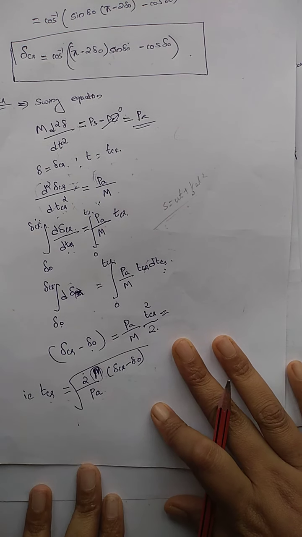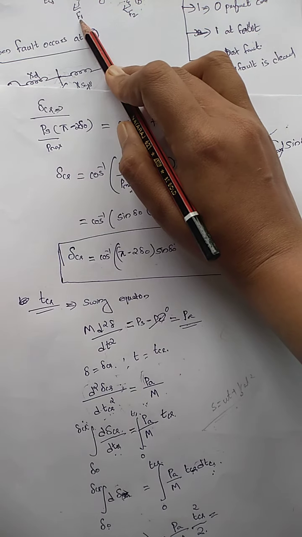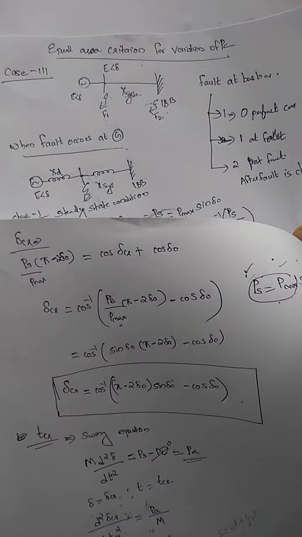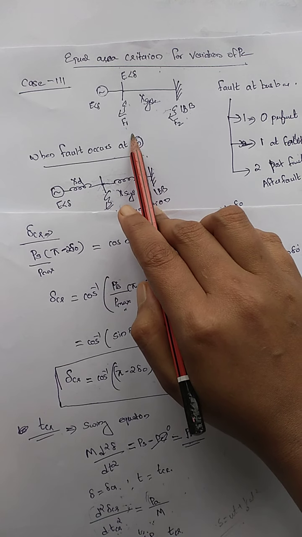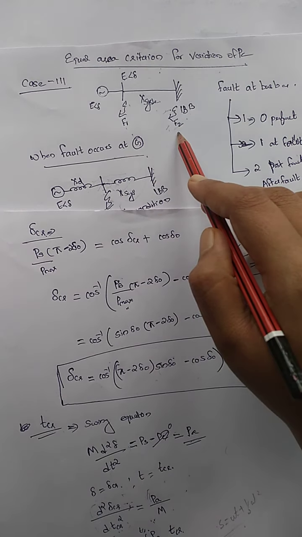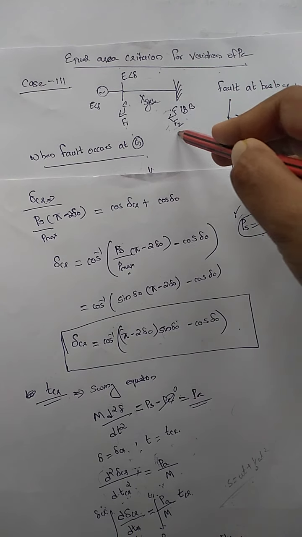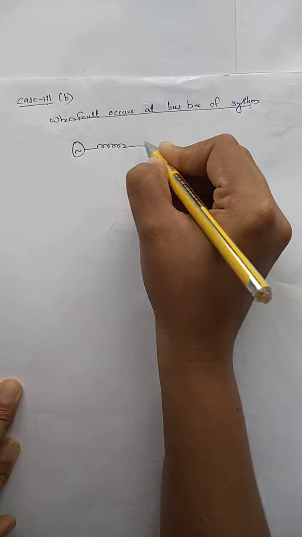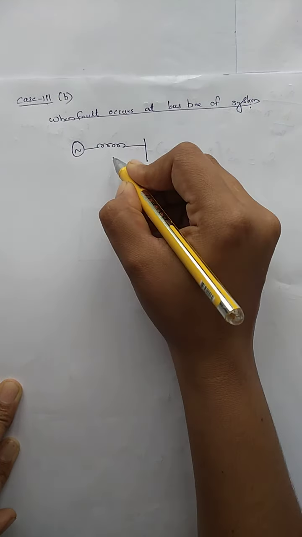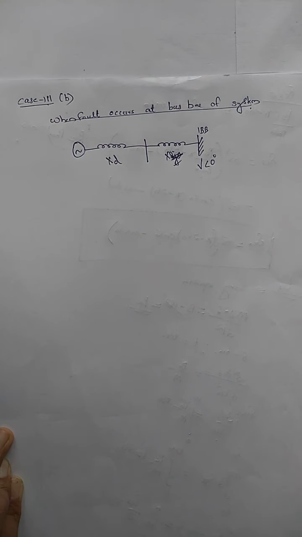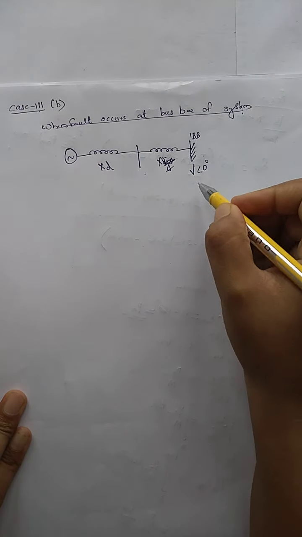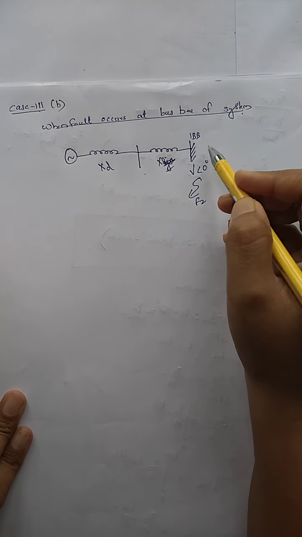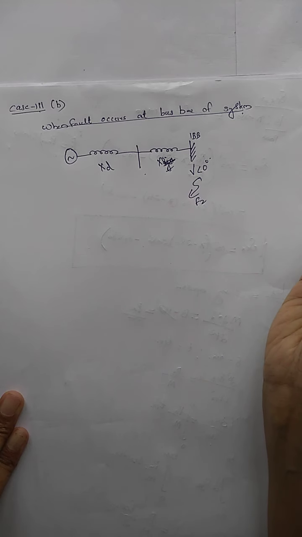So we have discussed what happens when a fault occurs near the terminal of the alternator. Now next what I have to tell you is what happens when a fault occurs at this portion. So we have to assume our next diagram, that is, this is the alternator, this is the generator, and now the same case B, I am assuming that the fault occurs at my bus bar near the infinite bus. So what will happen when the fault occurs?